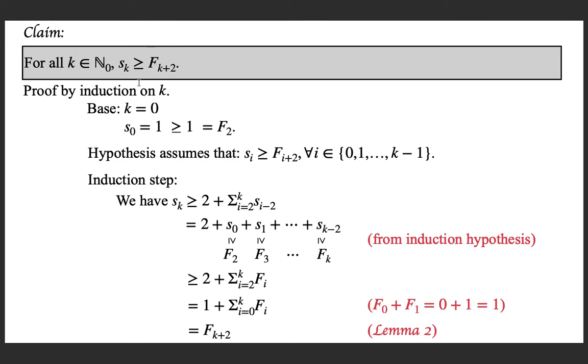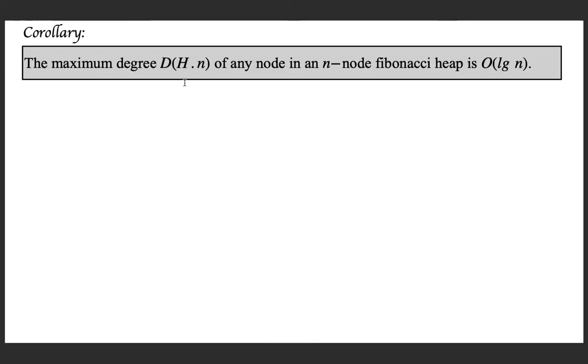So we have proved this result, and now we have enough data with us to prove that the maximum degree of any node of a Fibonacci heap, represented as D(n), where n is the number of nodes in the Fibonacci heap, is log n.